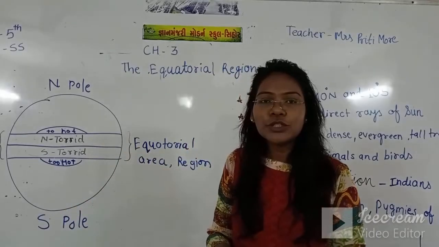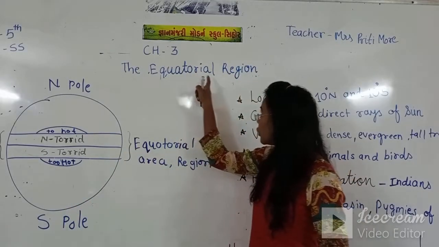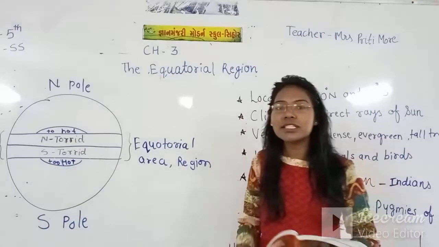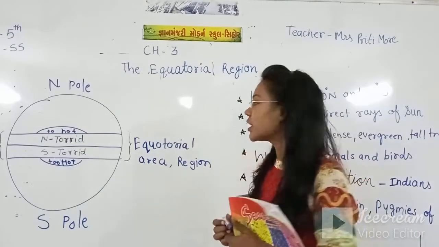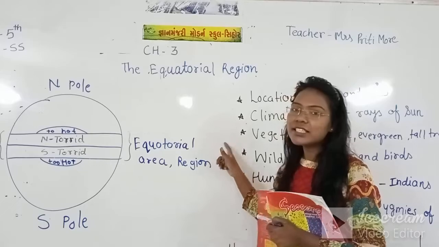So what we are going to see today in this video is more detail about the equatorial region in this chapter.